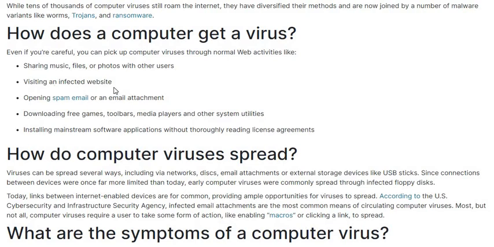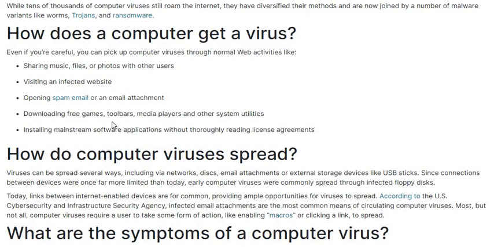Visiting an infected website. If any website is infected, any website is having the virus, and if you are opening those websites, virus enters in your computer. Opening spam mails, emails, or an email attachment. If any spam email is in your inbox and if you try to open, the virus is downloaded automatically on your computer. Some of these viruses are automatically attached with email and they move from one place to another place, means one computer to another computer.